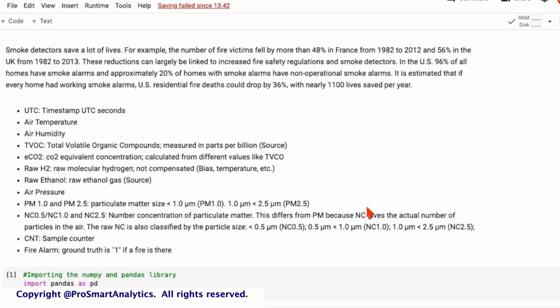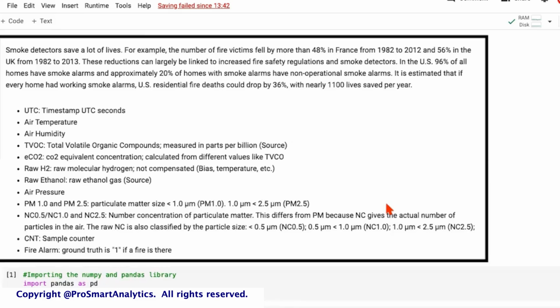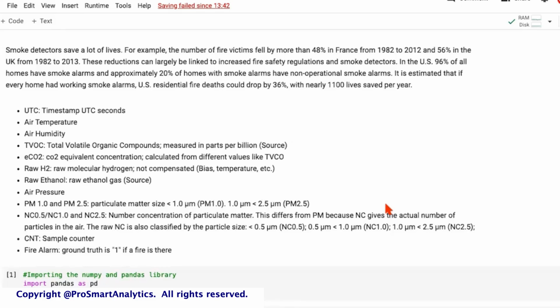So coming back to the key takeaways from this case study, first of all, this was a real-world data set. And we know how important it is for a fire alarm to trigger when there is actually an incident of fire. In this specific case study, we learned how to deal with outliers through a basic technique, upper limit and lower limit. And we learned how to deal with multicollinearity. To start with, we had 12 features. We were able to cut them down to 3 features. And still the model for fire detection gave a 92% recall.